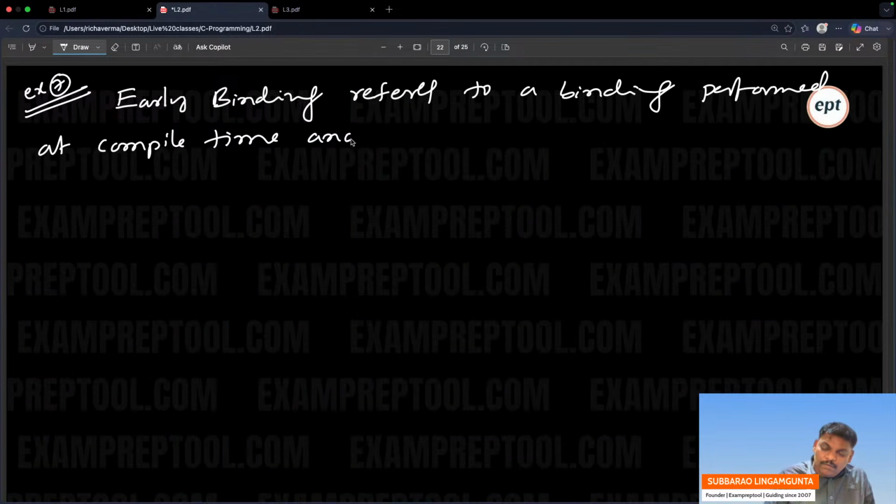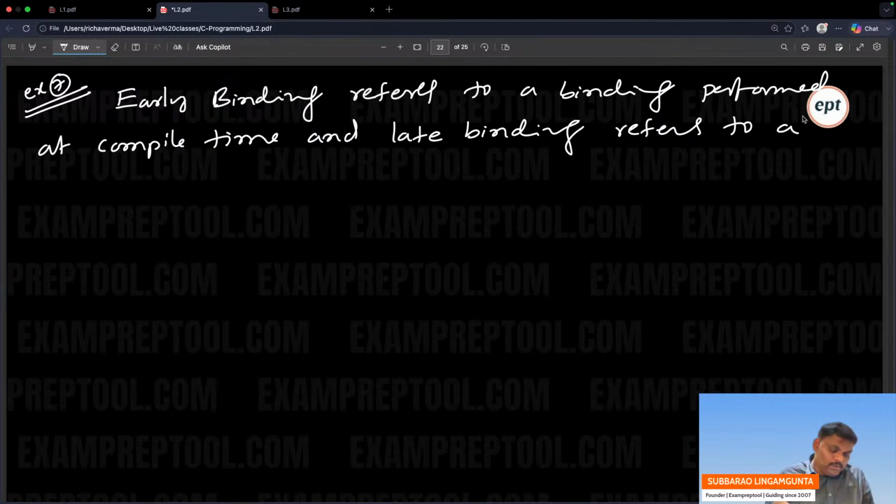And late binding refers to a binding performed at execution time.